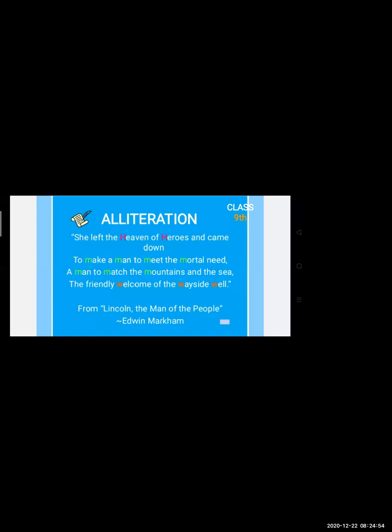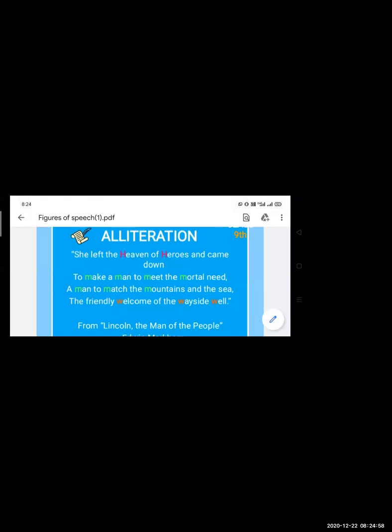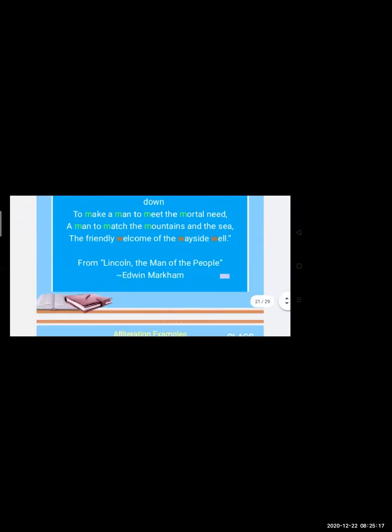Next: the man to match the mountains and sea, the friendly welcomes of the wayside well. Again, in the first sentence, M is repeating, and in the next one, the friendly welcomes of the wayside well, W is repeating. So this was alliteration.